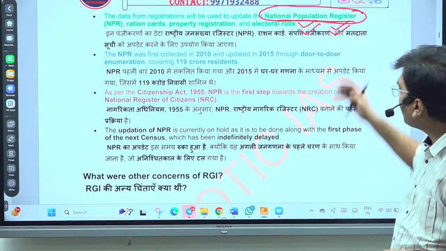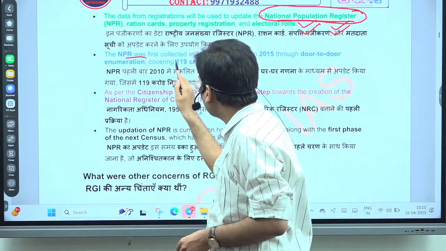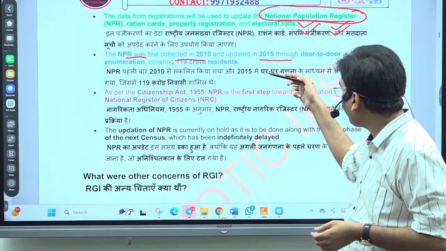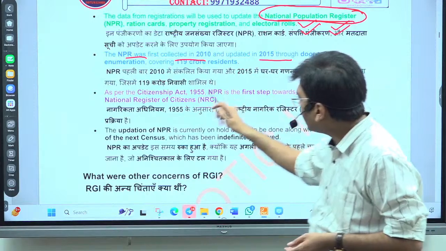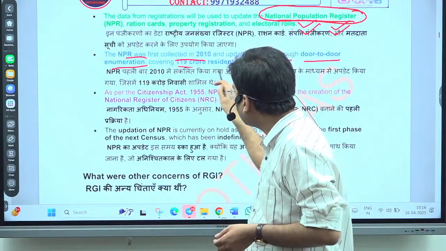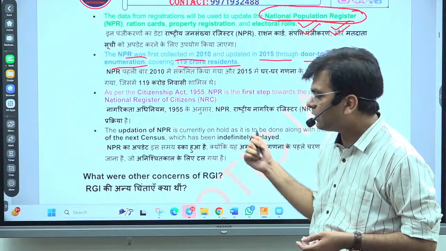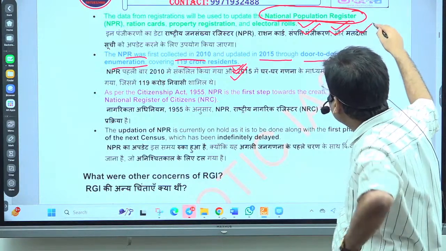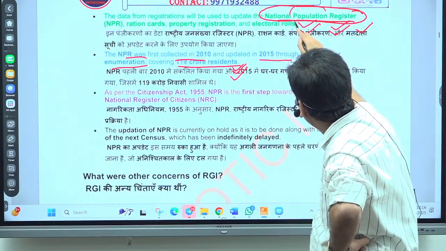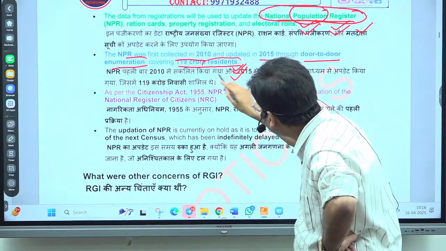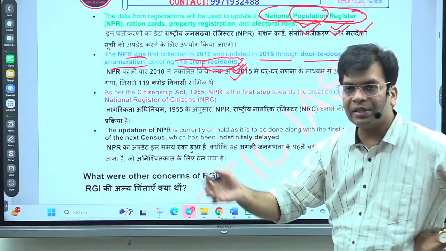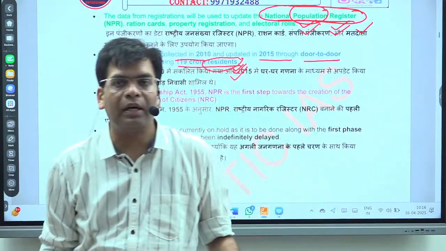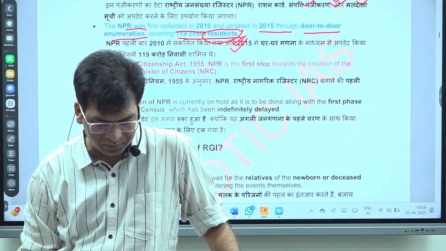The first National Population Register was prepared in 2010 and verified in 2015, by door-to-door enumeration covering about 119 crore residents. Population means the residents, not the citizens. This further process turns into the granting of citizenship after verification. All these things you should know.